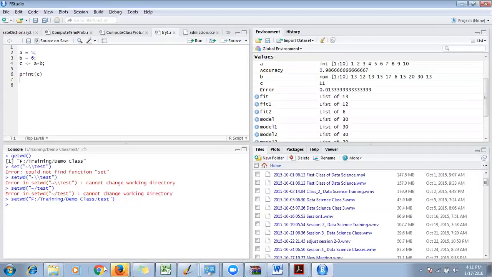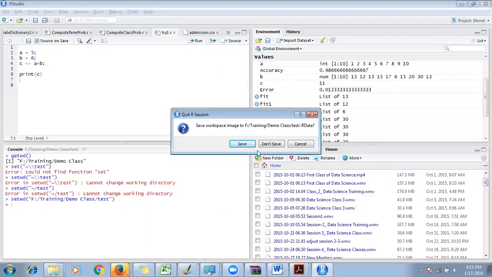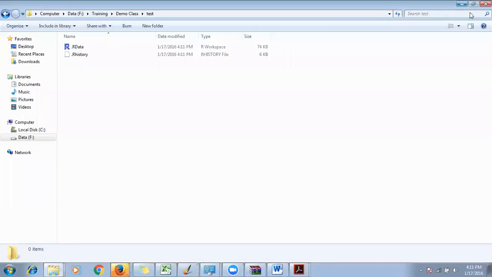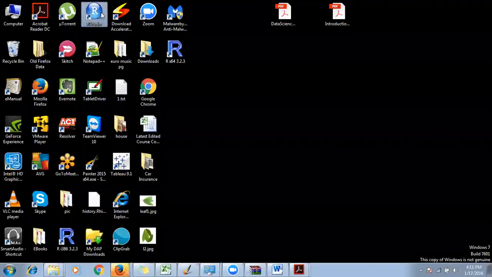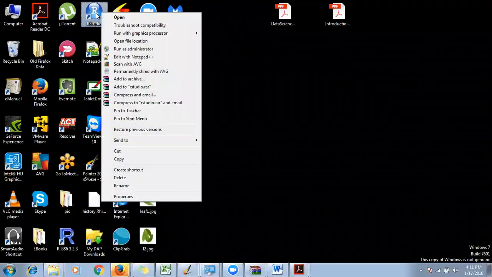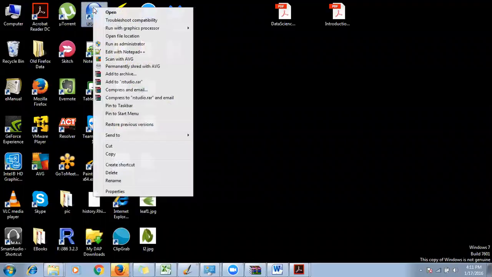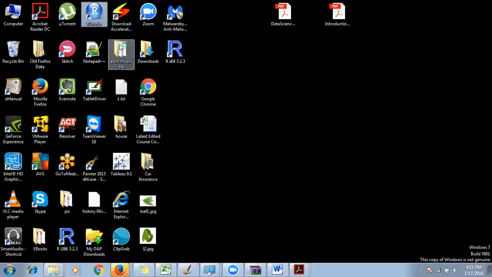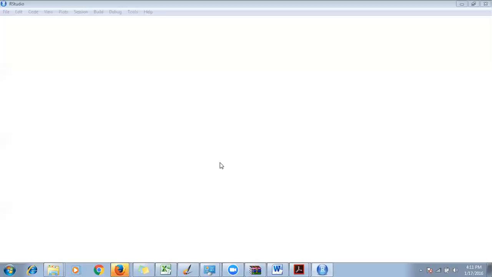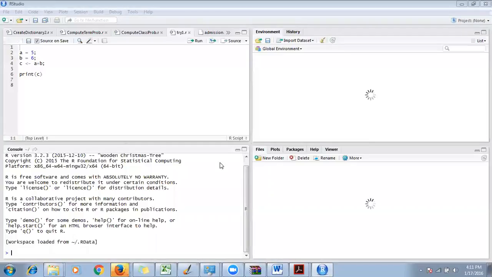Okay, so it is taking the full path. It is not taking the relative path. There is some reason for it. Hold on a second. Let me close this once, save, and reopen it using admin mode. I just right click on it and say open in administrator mode, because earlier it was in guest mode. I want to run it as an admin. RStudio will be running as an admin now.